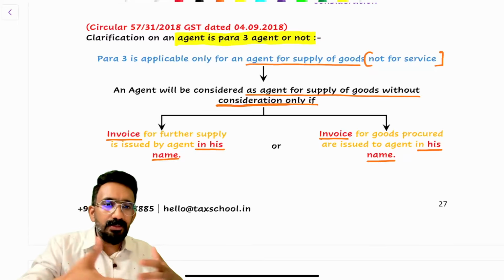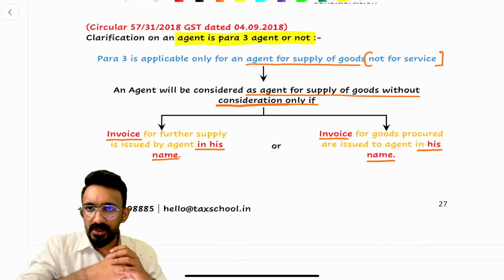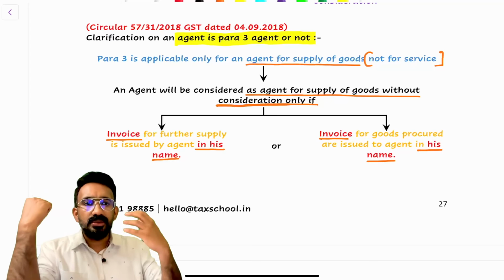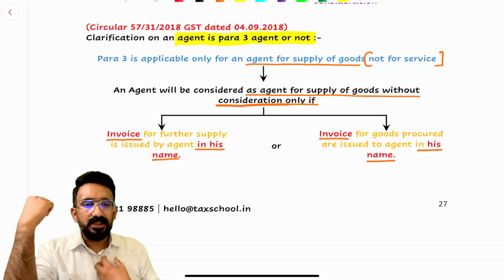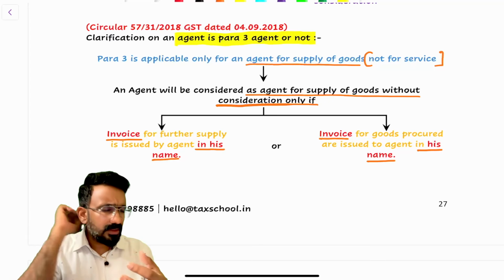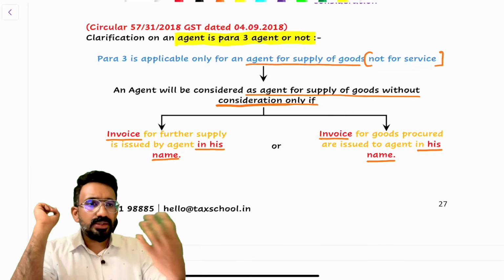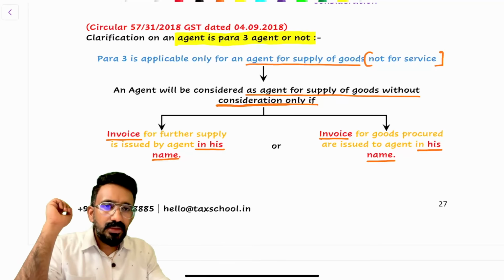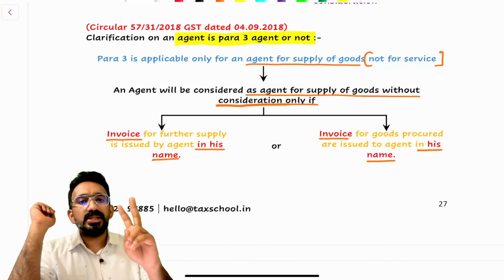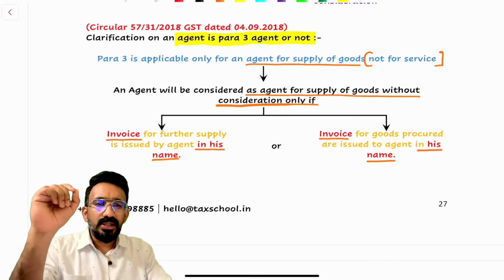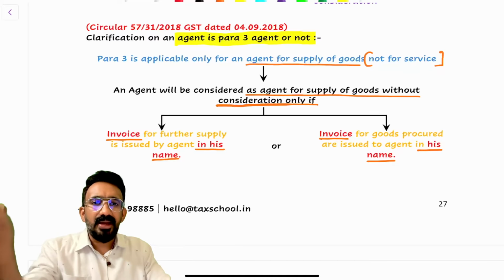Those agents, there are two types of transaction that happen between principal and agent. Suppose I have appointed you as an agent. I'm a magazine company or a newspaper company or some kind of a pharma company. I send the goods to you first. You sell to the customer. Now a bill needs to be issued. There are two ways in which invoicing can be done. Only one type of invoicing will make you a para 3 agent.